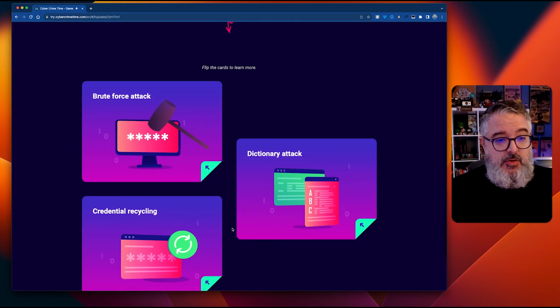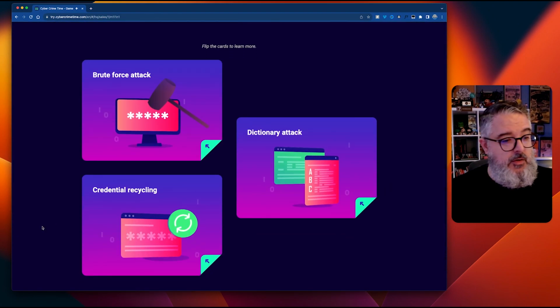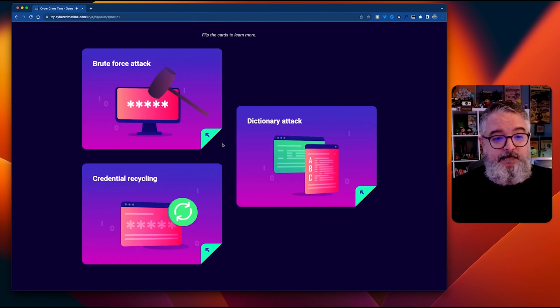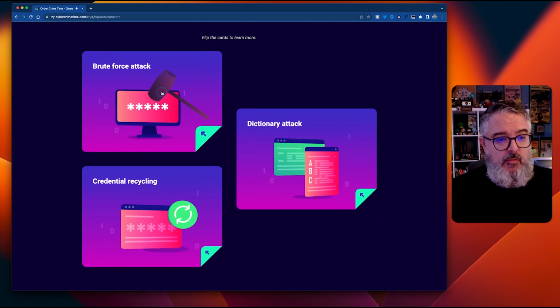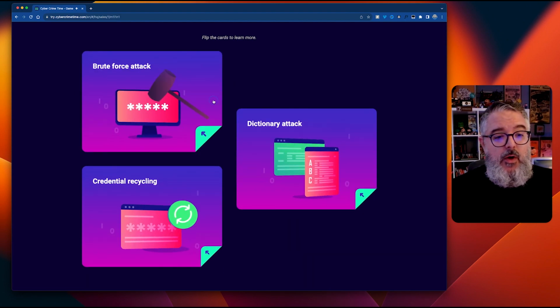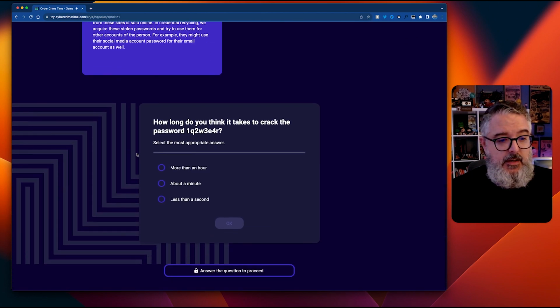Let's try the password hacking. So we're going to scroll down. Which one do we want to do? Do we want to do a credential recycling? Do we want to do dictionary attack or brute force attack? So let's click on one of these and see what happens. Oh, so this tells us a little bit about what each one is. So we're not actually selecting it, but let's proceed.